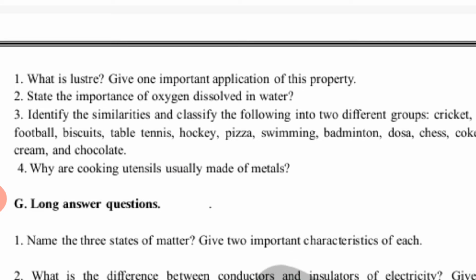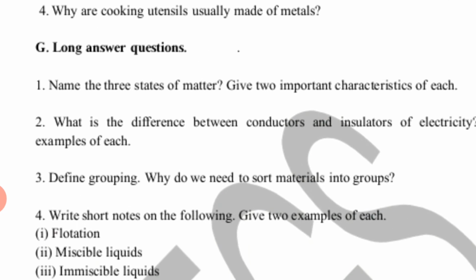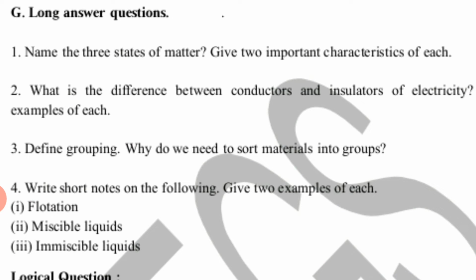Fourth question is now, why are cooking utensils usually made of metals? Because metals are good conductors of heat, right? That's why cooking utensils are usually made up of metals. Now long answer questions. Let's discuss. First one, name the three states of matter. Give two important characteristics of each. So it is solid, liquid and gas. You can write the answers of this question from the textbook, right?